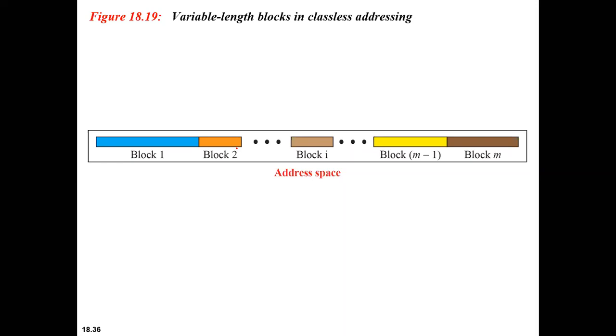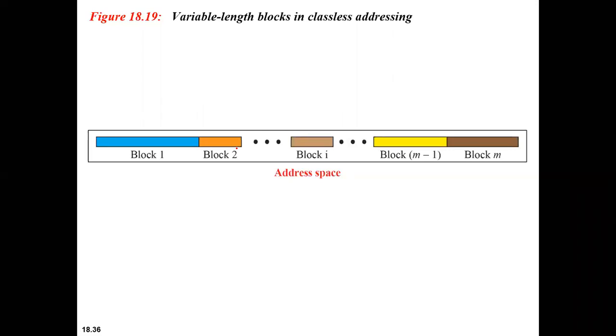The prefix in the address defines the block. Again, here we have a prefix and a suffix: the prefix defines the network and the suffix defines the device.